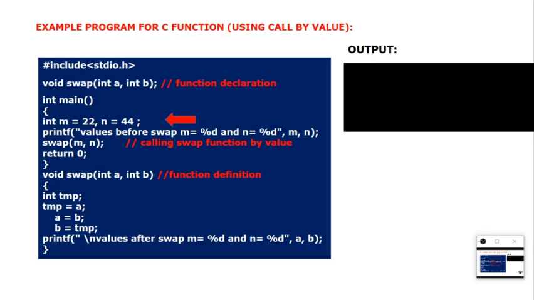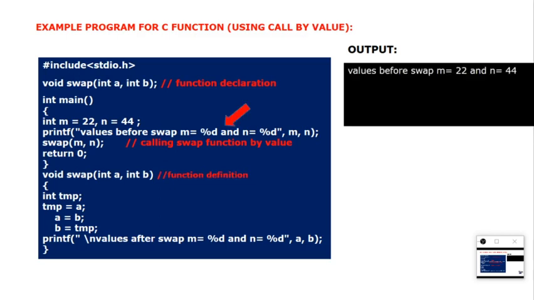So let us run the program. First, int m is equal to 22 and n is equal to 44, right? Now it is printing the values before swapping. Before swapping, m is 22 and n is 44, right? Now I will pass the m value to a and the n value to b, right? So now a contains the m value and b contains the n value. So a is 22 and b is 44. Remember, a is assumed as m and b is assumed as n. Now I am using a temporary variable.